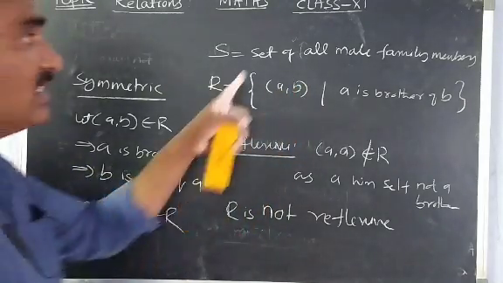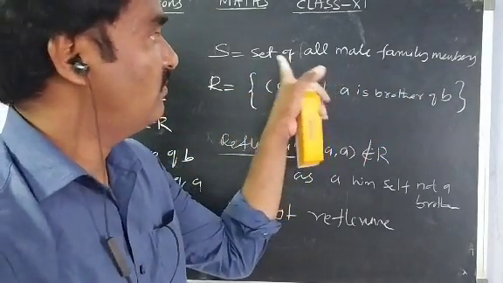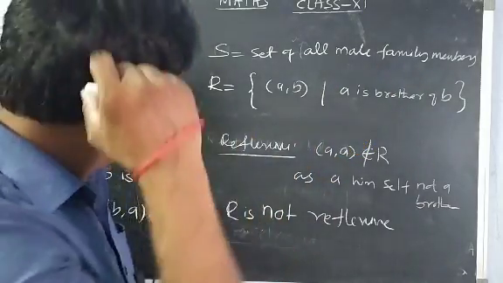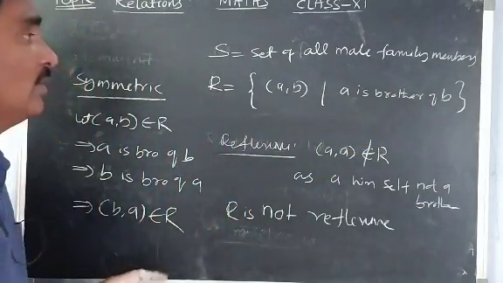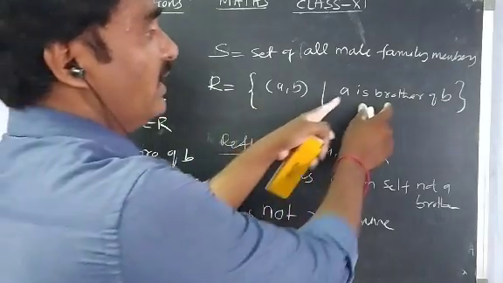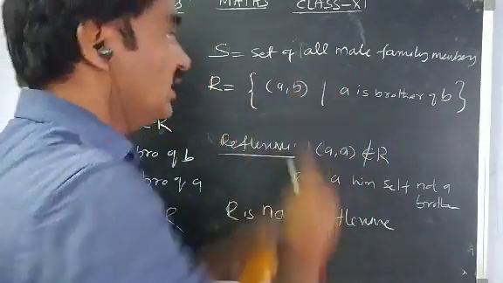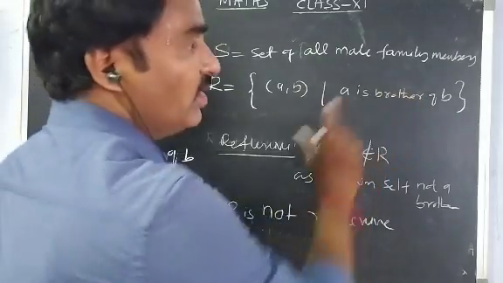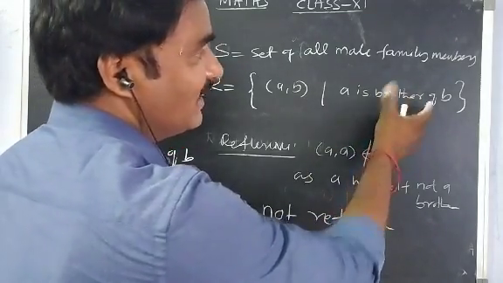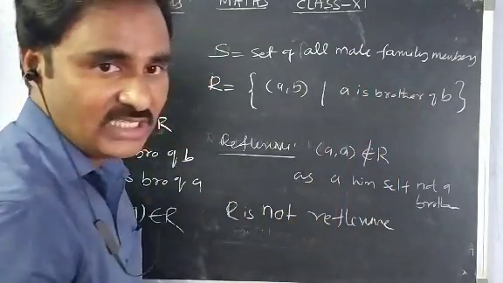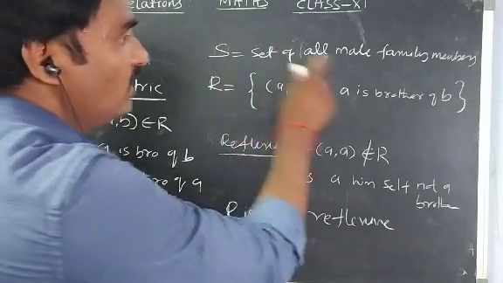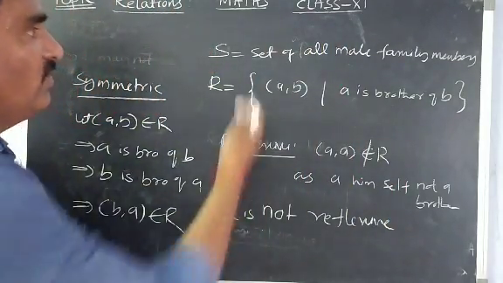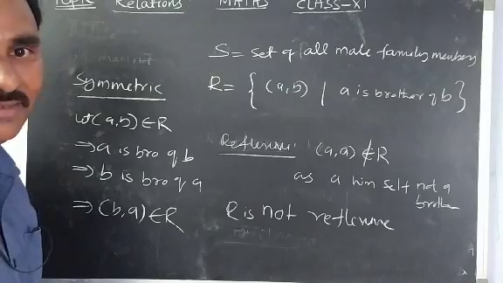In the previous case, when you were taking the set of all family members, it was not symmetric. So here we can conclude that the relation does not depend only on the rule, it depends on the set also. I didn't change the rule, I changed the set. So the relation depends not only on the rule, but on the set also. Now in this case it is symmetric.